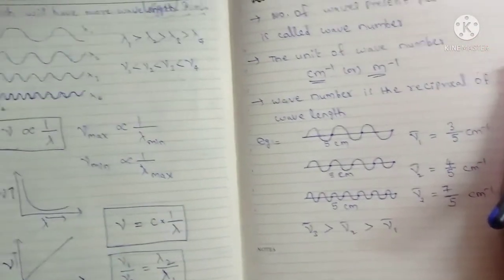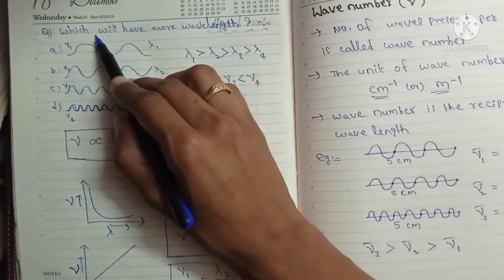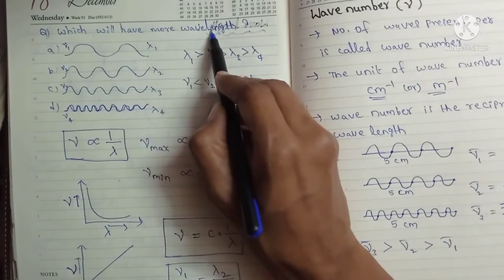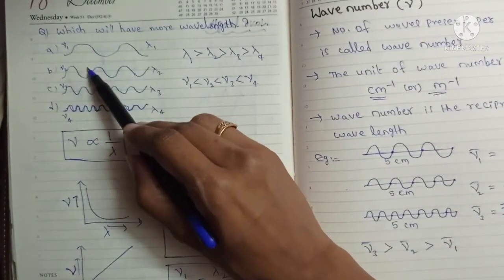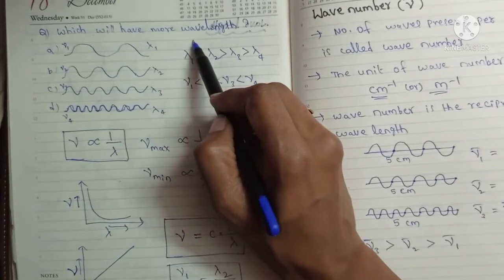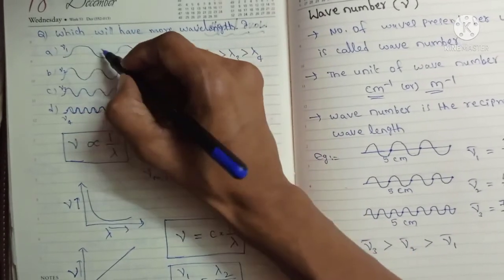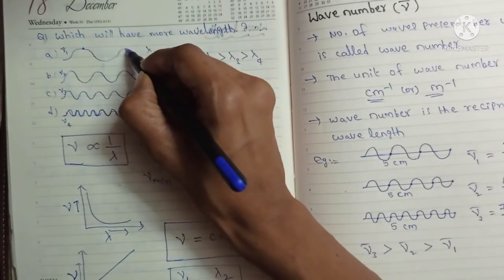Next, here is a question: which will have more wavelength? See A, B, C, D. These are 4 options. What is the wavelength definition? The distance between two successive crests.